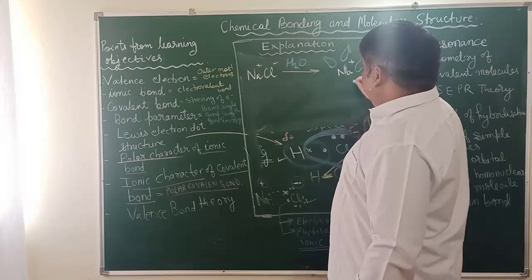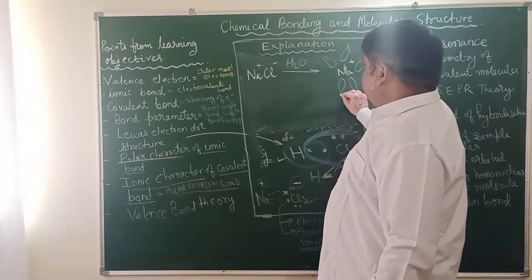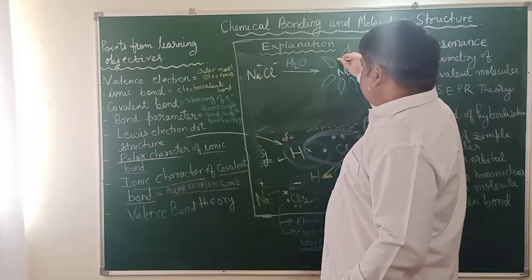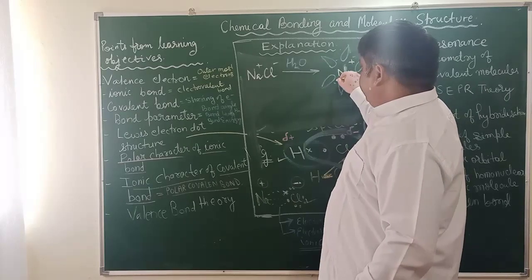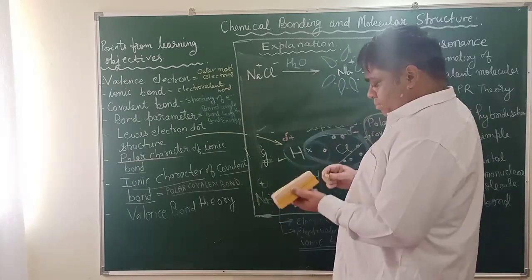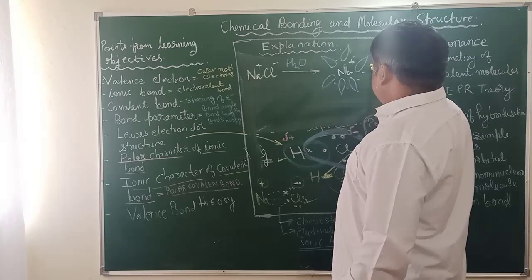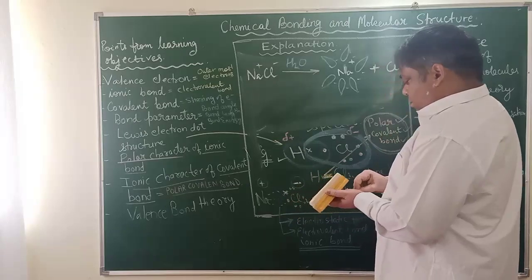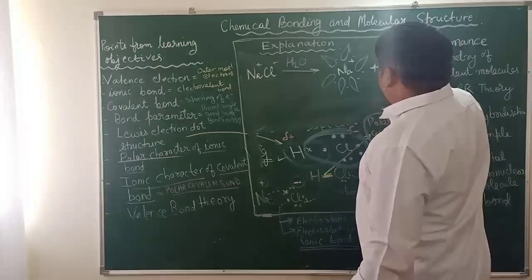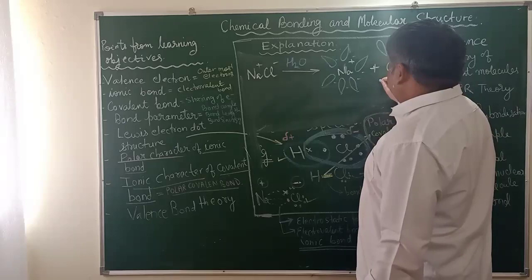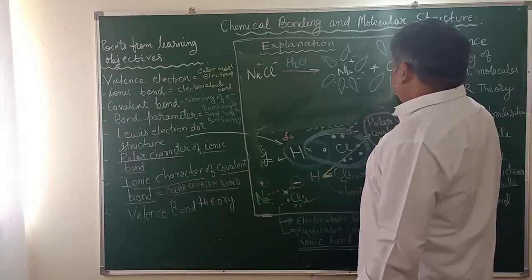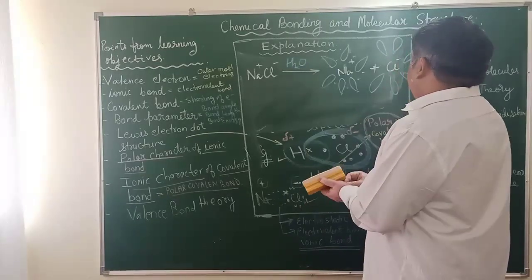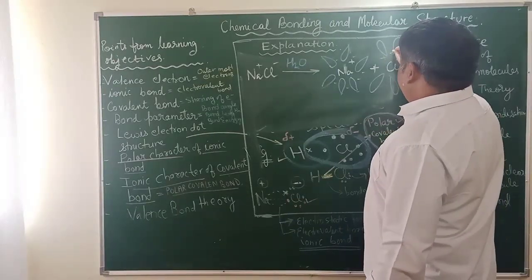That is why the bulge side I am keeping towards negative, and Cl minus is surrounded by the positive end of the water.